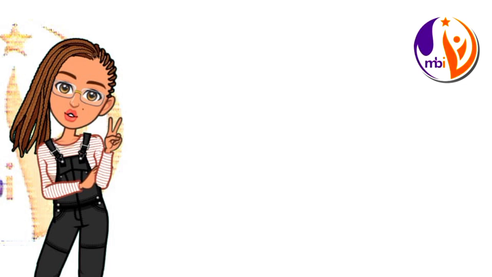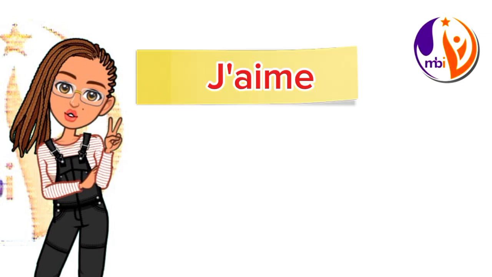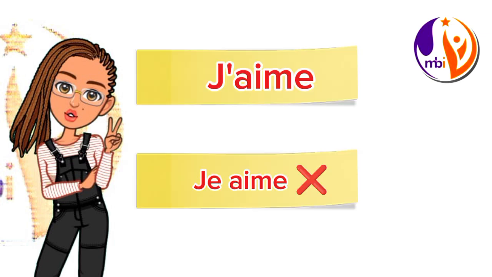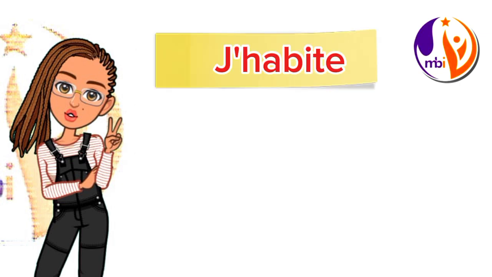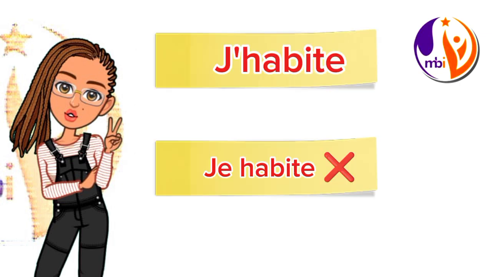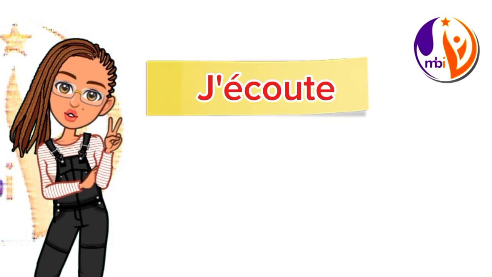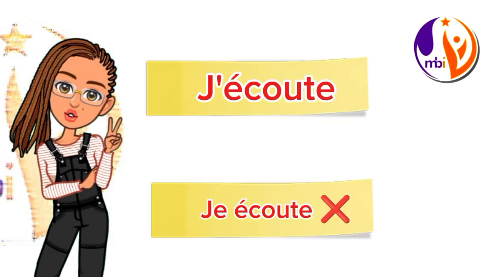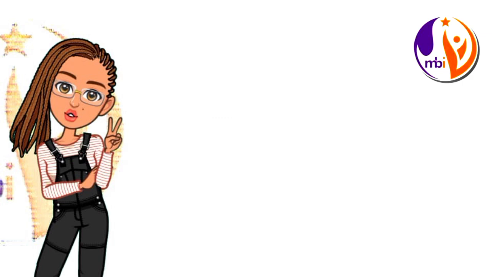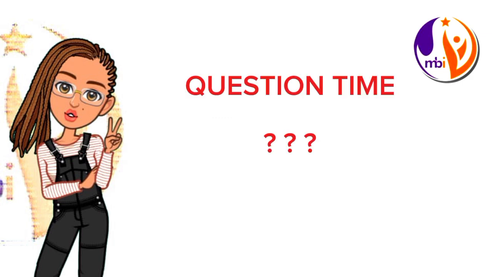If you want to say I love, you say j'aime, not je aime. If you want to say I live, you say j'habite, not je habite. If you want to say I'm listening, you say j'écoute, not je écoute. So take note of that. I think you're good to go when you talk about first group verbs.